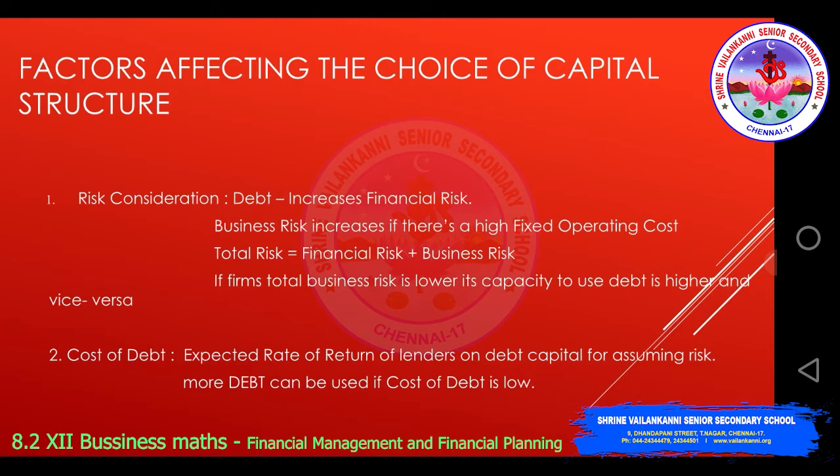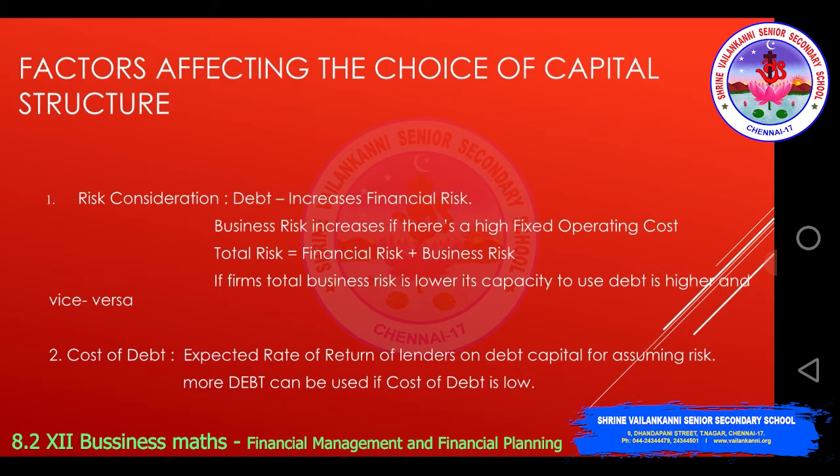Financial risk is nothing but the ability of the concern to pay its interest towards debt and principal towards the loan. If a firm's total business risk is lower, its capacity to use debt is higher, and vice versa. So you cannot have both the risks high simultaneously. If you have high financial risk, then you should have lower business risk. So risk consideration is one factor.